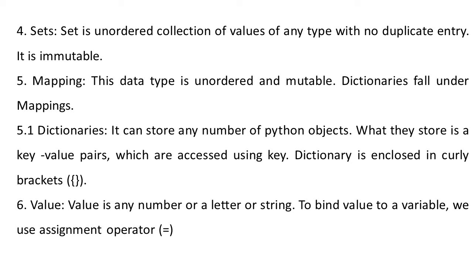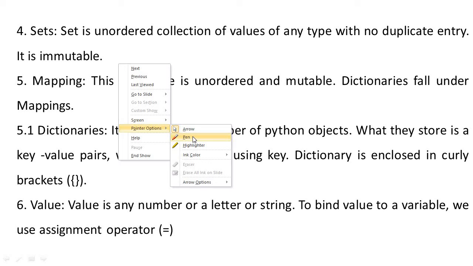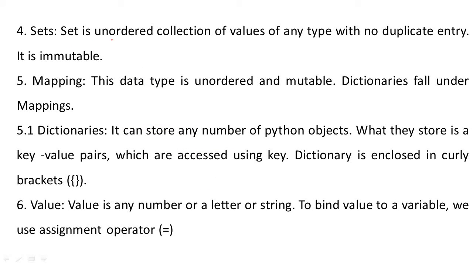Next we have sets. Set is an unordered collection of values of any type with no duplicate entry. It is immutable. So again, remember one thing, that set is unordered, immutable, any data type with no duplicate entry. Next we have mapping. This is also unordered and mutable.